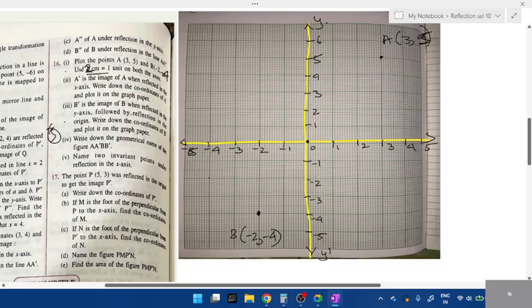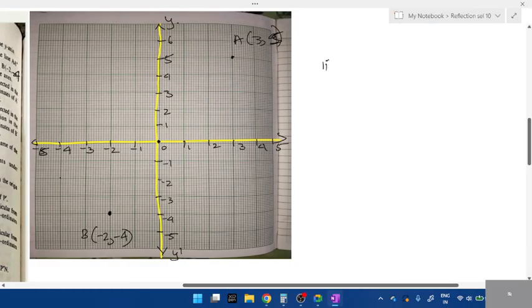Now next, A dash is the image of A when reflected in the x-axis. So where is the mirror now? Mirror is in x-axis, right? 16th and second one, mirror is in x-axis. So A dash is the image of A which is reflected in the x-axis. Okay, if mirror is the x-axis, where will this point reflect, students? Which quadrant? Fourth quadrant. See, second, you have to mention like this. Second, put 2, right? A 3, 5. This is for your reference.